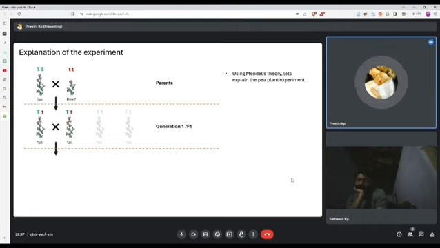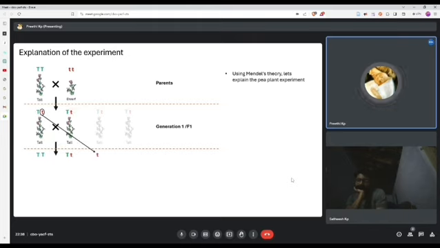Now, when they are crossed, again, as per Mendel's theory, one of the two genes from each parent is transferred to the child to make up its genetic combination. Thus, for the F2 generation, we get four possible combinations, namely capital T, capital T; small t, capital T; and